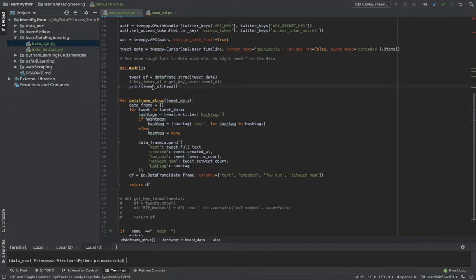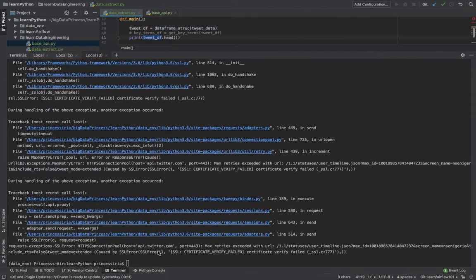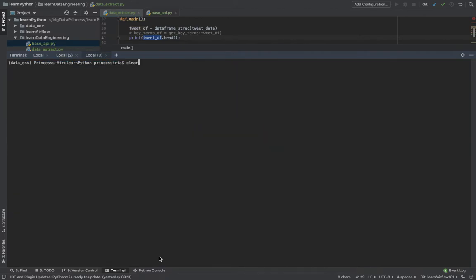Then I just print the first four rows to see what's going on. I'm doing everything here because I don't want to switch screens. Let's run that. I have everything running in a virtual environment because I don't want to mess up other dependencies on my local machine, but whatever you're comfortable with will work just fine.